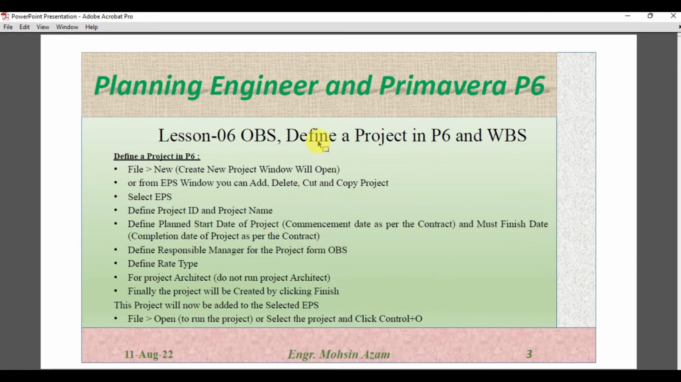Now next is defining a project in P6. So how can we define a project in P6? The first way is, from the File menu in P6, we have to click New. A Create New Project window will open. Or the second option is from the EPS window, where you can add, delete, cut and copy the project.